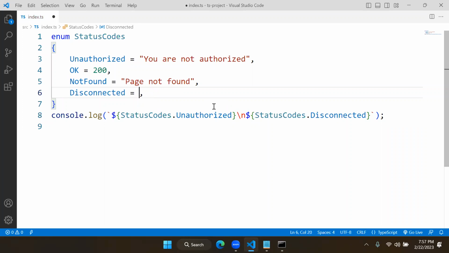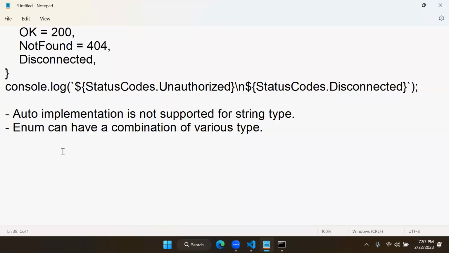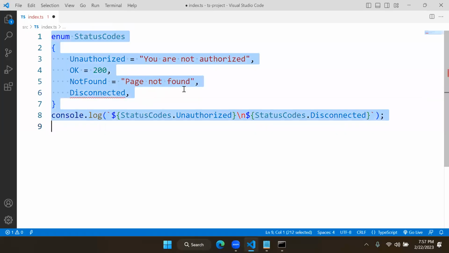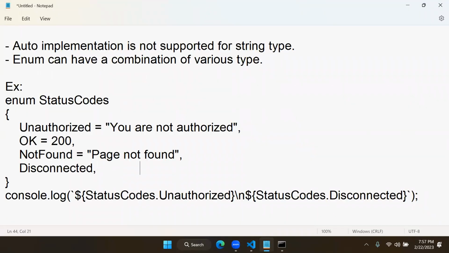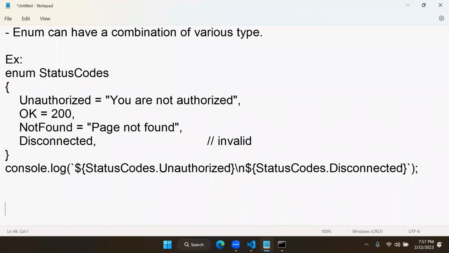If there is a string preceding an empty one, then it will not work. If it is a number preceding an empty one, it will work. It will automatically implement. So you can have a combination of string constants. You can have a combination of number constants, but string will not allow auto implementation. That means this is the example. In this, actually, this is invalid. You can't handle that. That is not possible. You cannot define this, right? Why? Because if it is a string constant, the value must be initialized.